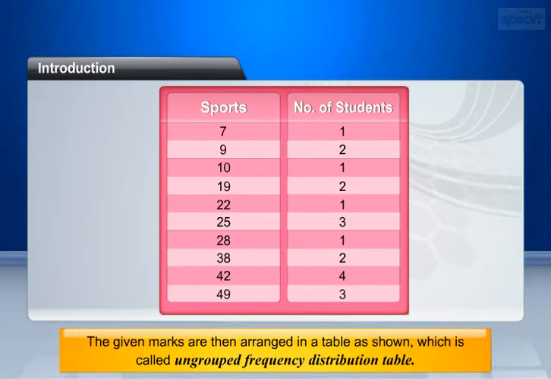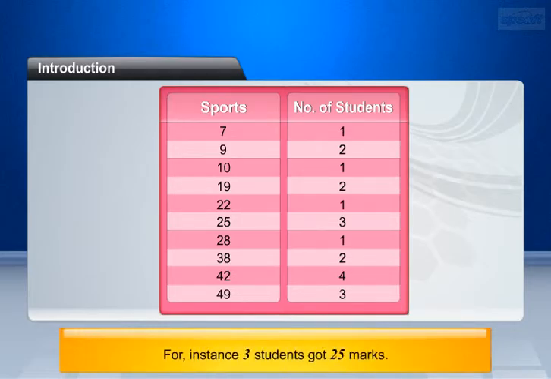When the data is presented in a frequency distribution table, then the number of values that fall in any particular class is called the frequency of that class. For instance, 3 students got 25 marks. So, we can say the frequency of 25 is 3. Similarly, for the rest of the marks, the frequencies are calculated. Now, we are going to obtain the group frequency distribution table for the same scenario considered above.